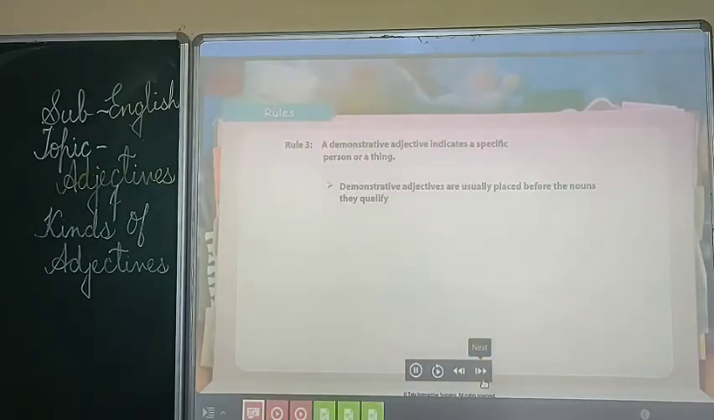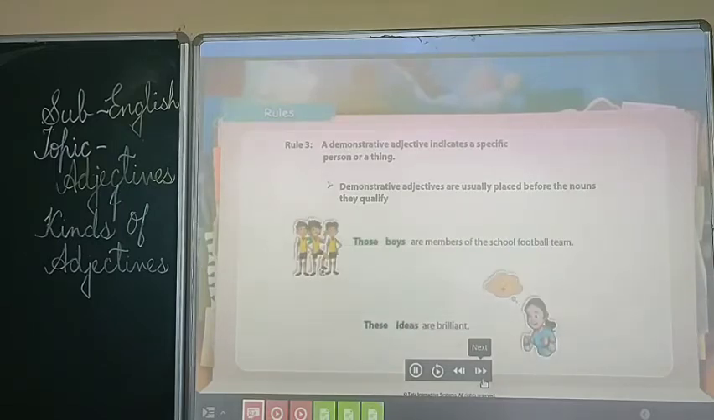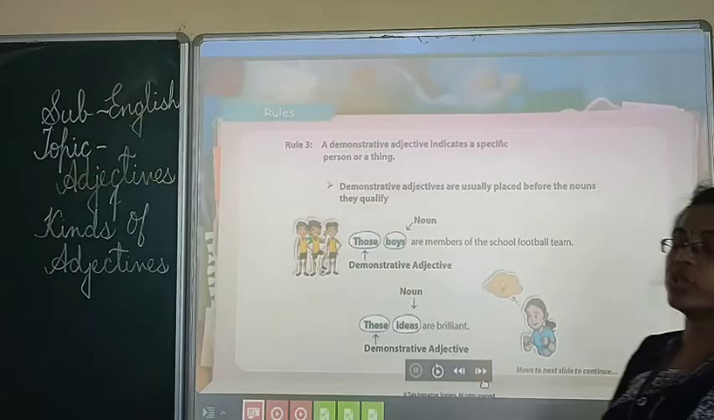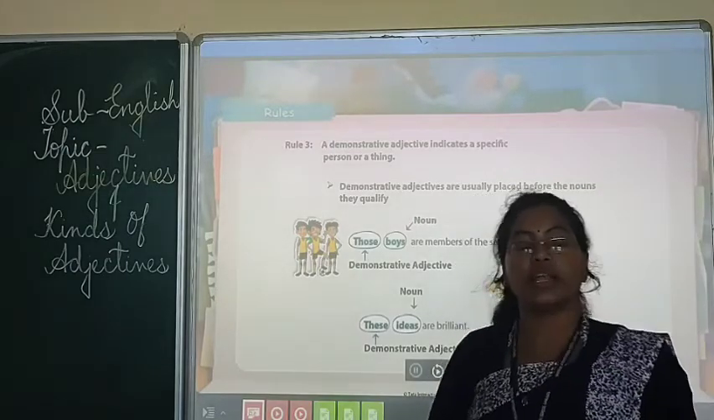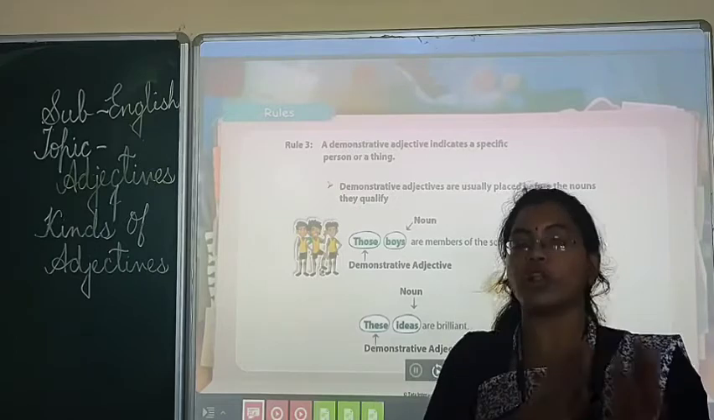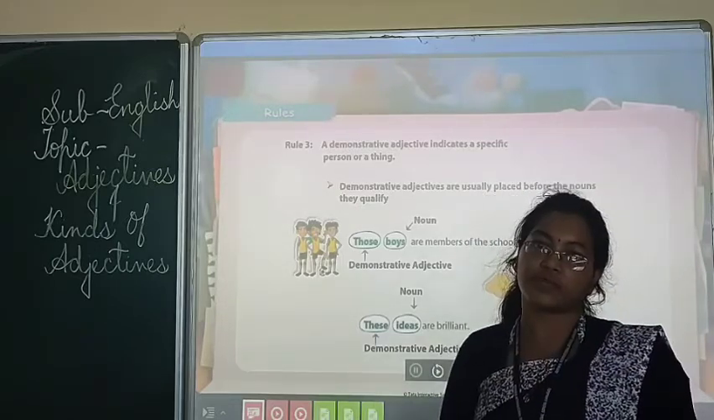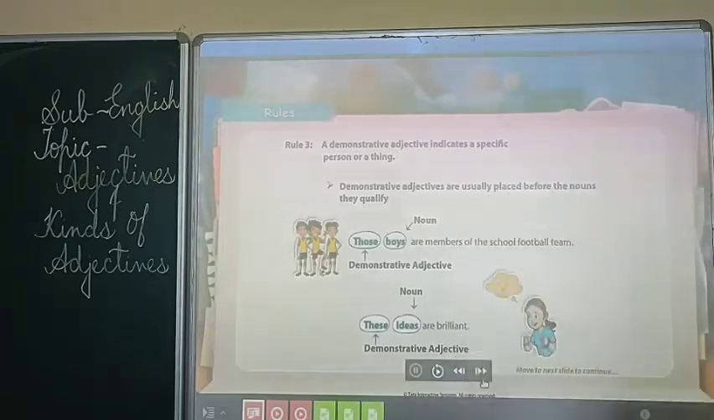Demonstrative adjectives are usually placed before the nouns they qualify. For example, in these sentences, the demonstrative adjectives those and these are placed before the nouns boards and ideas. Got it? The demonstrative adjectives are usually placed before the noun that they qualify. The noun which we are talking about, before that noun only you will get these demonstrative adjectives. Clear?